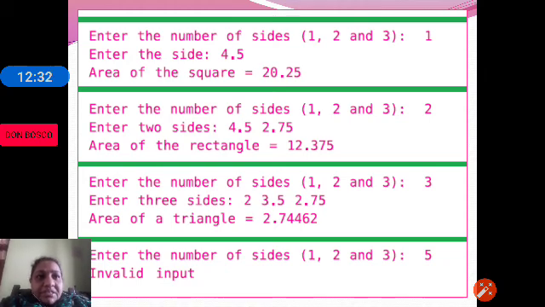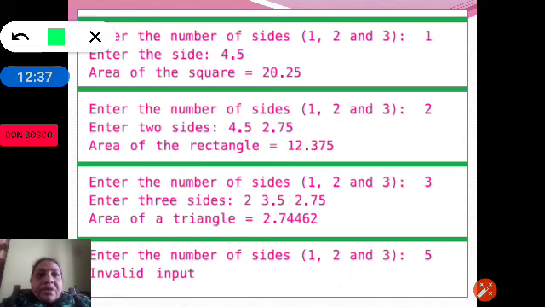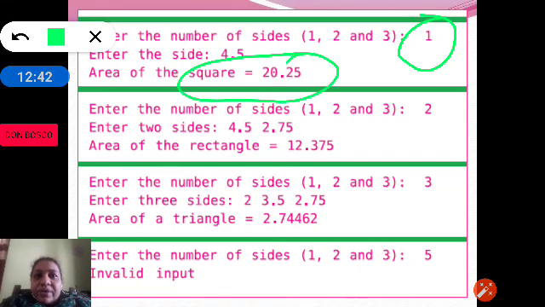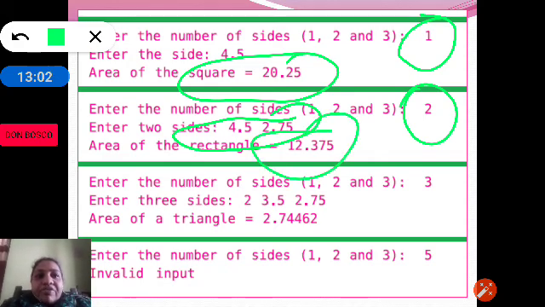Enter number of sides 1, 2 and 3. If the user has given 1, so if the user choice is 1, then we are calculating the area of a square, that is 4.5 into 4.5. Then if choice is 2, we are accepting two sides, 4.5 and 2.75. Then we are finding the area of the rectangle, 4.5 into 2.75 is equal to 12.375.